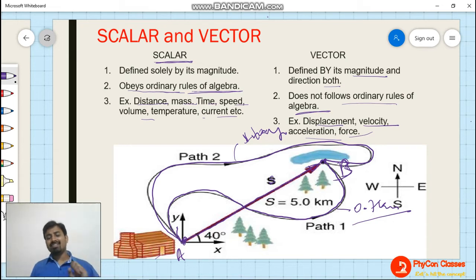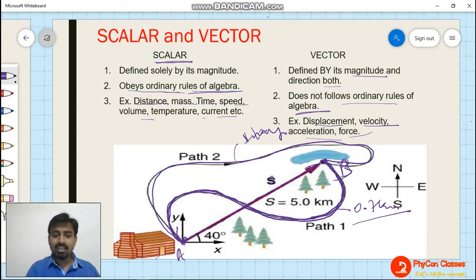Now among these three paths, in path 1, if you start from A and start moving on this path towards B, you will find that you are continuously changing your direction. Sometimes you may be facing north, sometimes east, sometimes west. So it is changing randomly and continuously. While you are moving from A to B via path A, you cannot give a particular direction. That is why the total distance covered via path A will not be a vector quantity. It will be a scalar quantity, and that is why distance is kept as a scalar quantity.